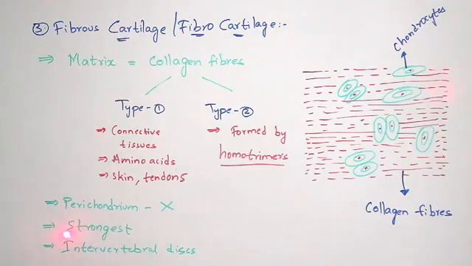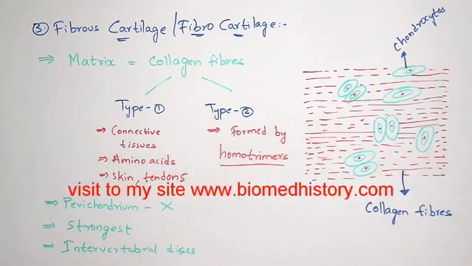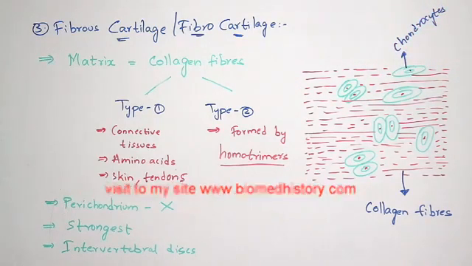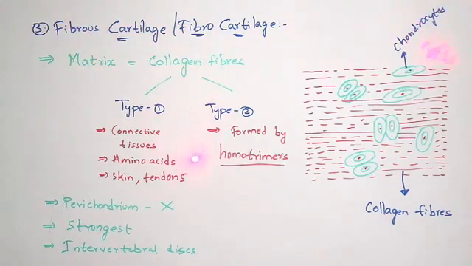And coming to this, the perichondrium is absent. But in the case of hyaline cartilage and elastic cartilage, the perichondrium is present, which I have indicated in blue in the diagrams. But here I didn't draw it because the perichondrium is absent in this fibrous cartilage. And this is the strongest cartilage compared to the other two. Hyaline cartilage is weak, elastic cartilage is normally strong, and fibrous cartilage is the strongest when compared to hyaline cartilage and elastic cartilage.